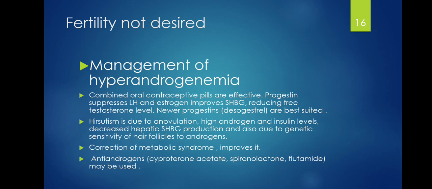Then hirsutism, that is due to anovulation, high androgen and insulin levels, decreased hepatic SHBG production, and also due to genetic sensitivity of hair follicles to androgen. Correction of metabolic syndrome will improve the above symptoms. And anti-androgens such as cyproterone acetate, spironolactone, flutamide may be used. I've noticed all these are usually used if fertility is not desired. Okay.